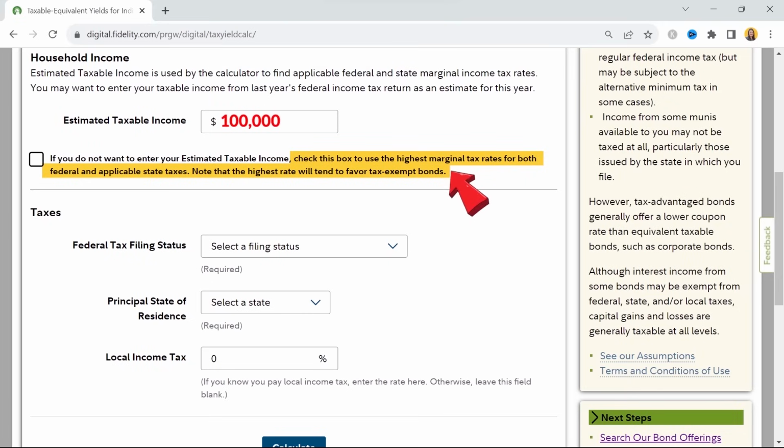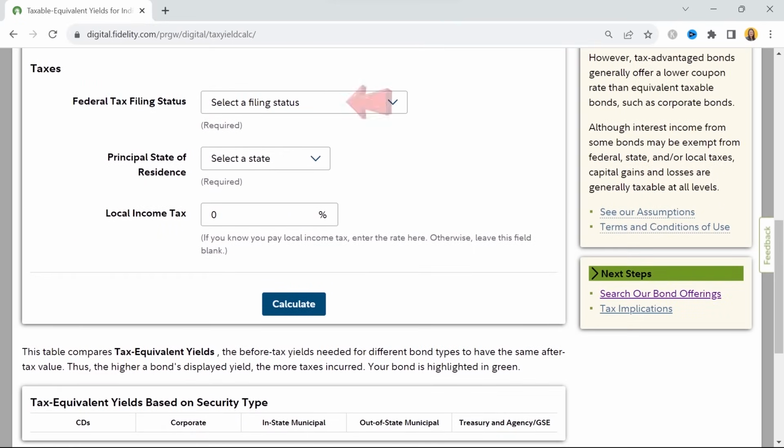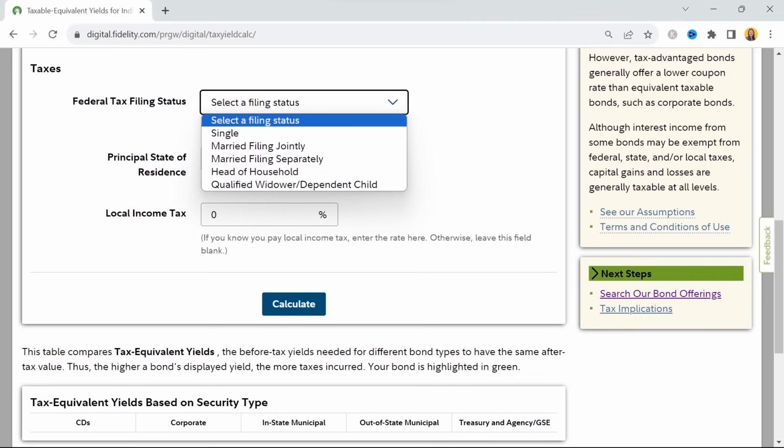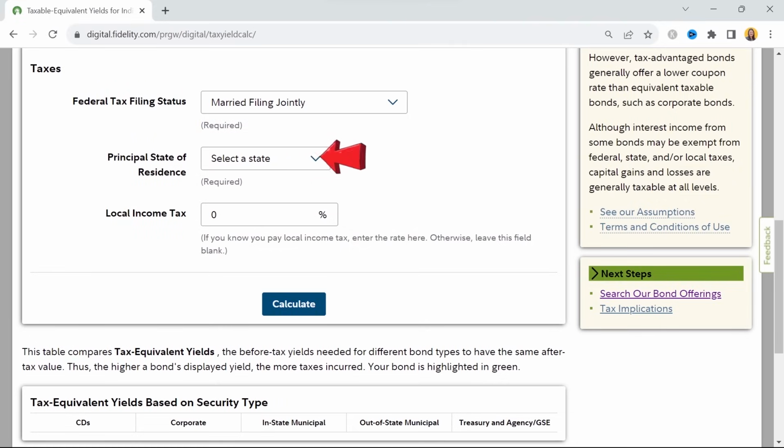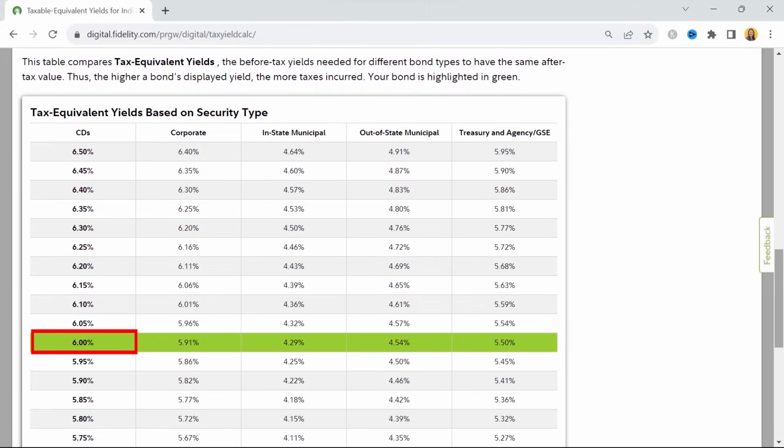tax-exempt bonds like munis. Let's scroll down further to the taxes section. Here I'll enter my federal tax filing status. From the pull-down menu, I'll select Married Filing Jointly. In this box, I'll choose my principal state of residence, which is New York. And here I'll enter my local income tax. I'll leave this blank for the purposes of this illustration. And then I'll hit Calculate. And voila, this table appears below, showing me that a 6% CD in New York State is similar to a